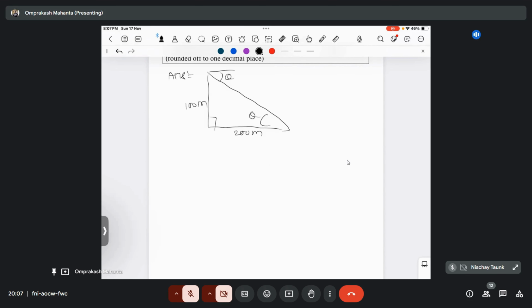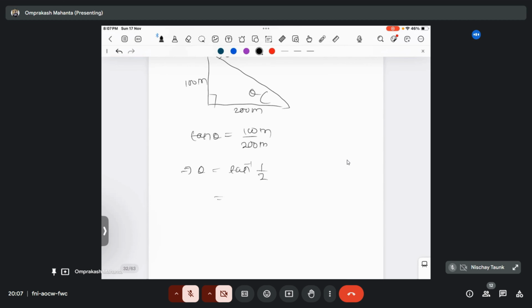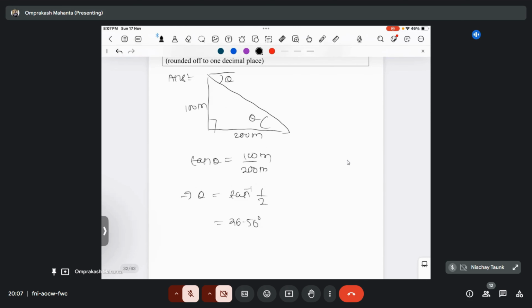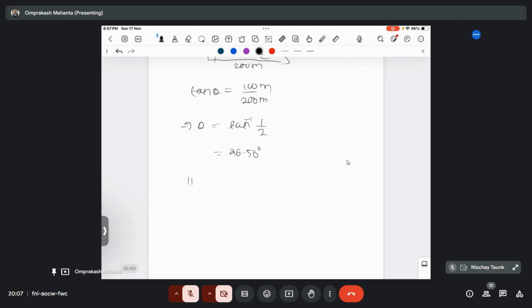This is your P and B. So tan is basically showing the relationship between P and B. So tan theta is P by B, 100 by 200 meter. So theta will become tan inverse 1 by 2, and tan inverse 1 by 2 is 26.56. That will be the answer. Then what will be the hade angle for this question? That's 90 minus 26.56, so it will become 63.43 degree.